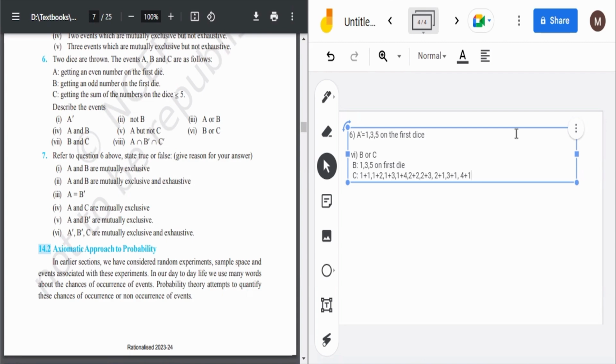And 2 plus 2 are, and 2 plus 3 are, 3 plus 2 also. So these events are possible for C. Now we have to write B or C, meaning what is in B and also what is in C, B union C we have to write. So 1, 3, 5 on the first die and the ones from C.